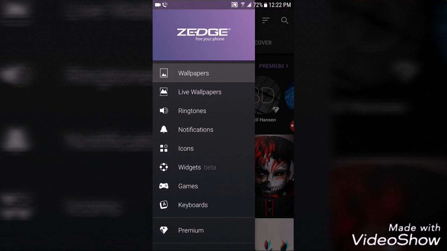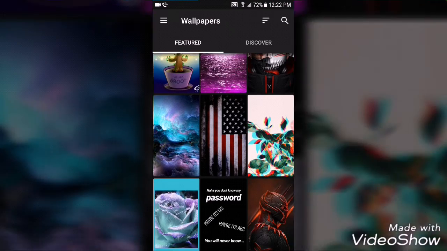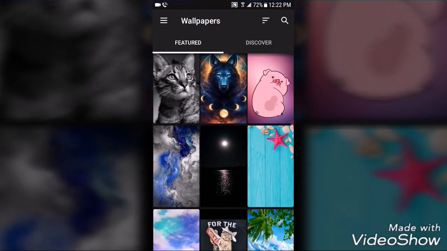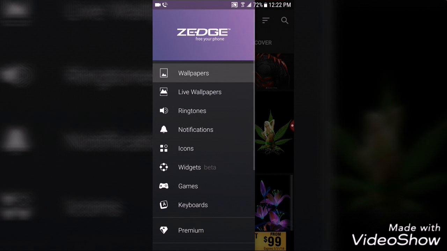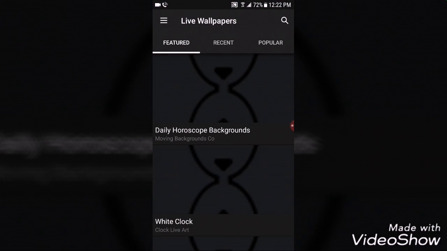It makes your own wallpapers, this and all that, like Fortnite wallpapers. It can make live wallpapers.